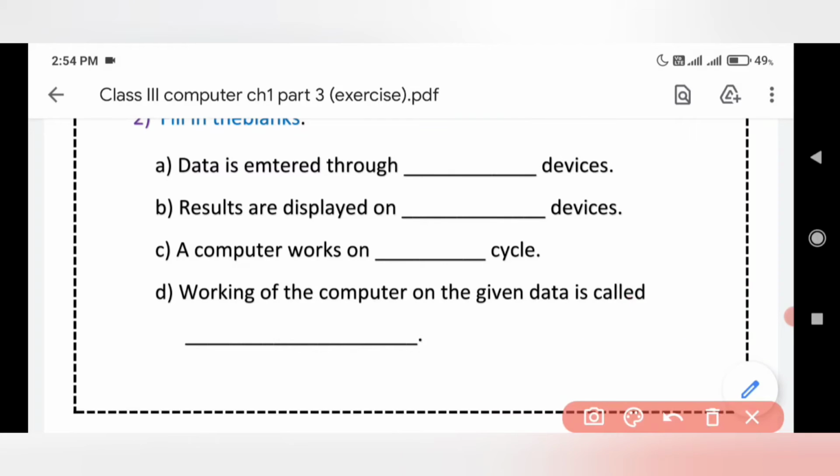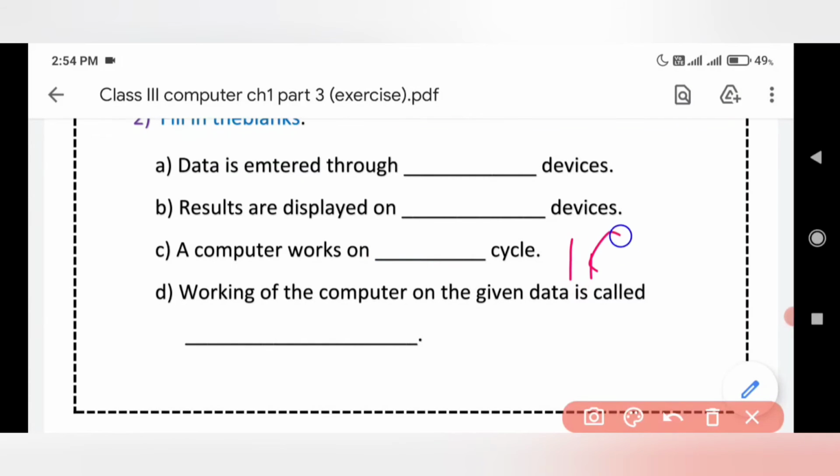Now come to the third one, that is, a computer works on dash cycle. Can you guess on which? A computer always works in 3 steps, no? That is known as the dash cycle also. What is that? Yes, that is IPO.